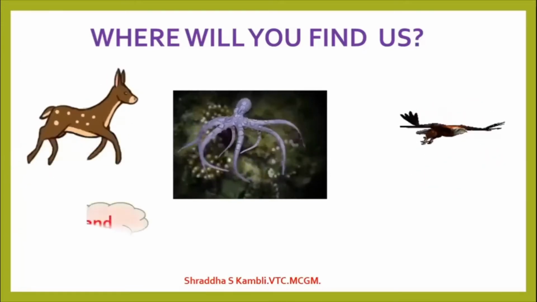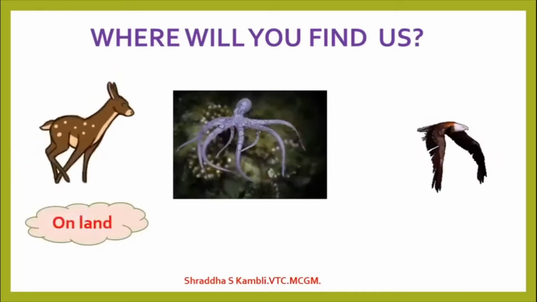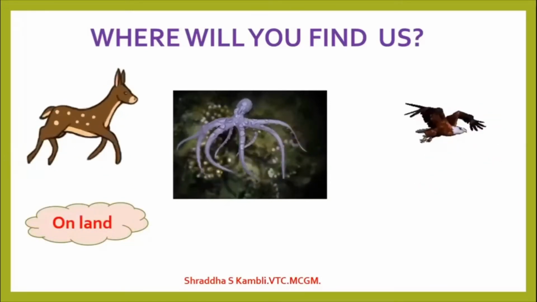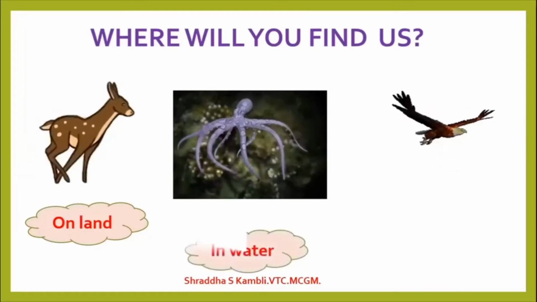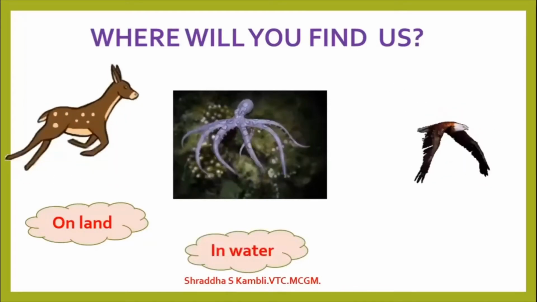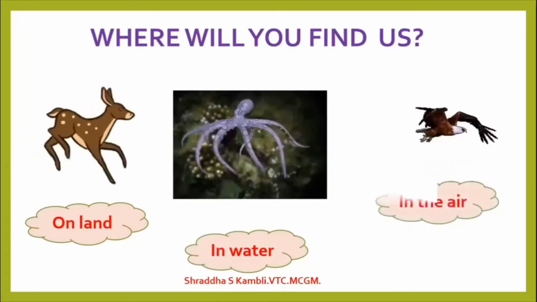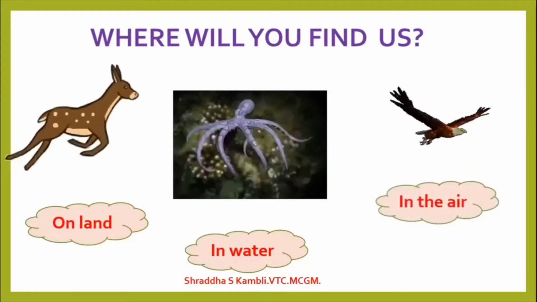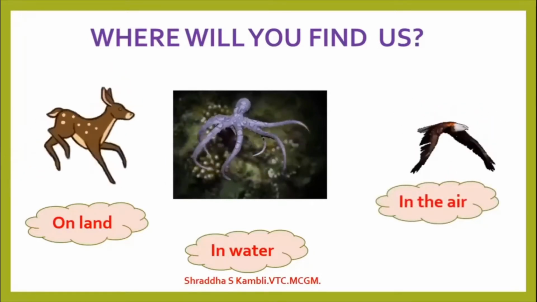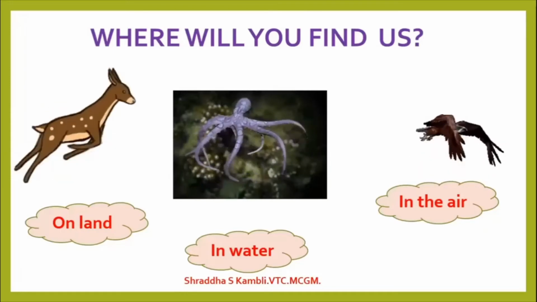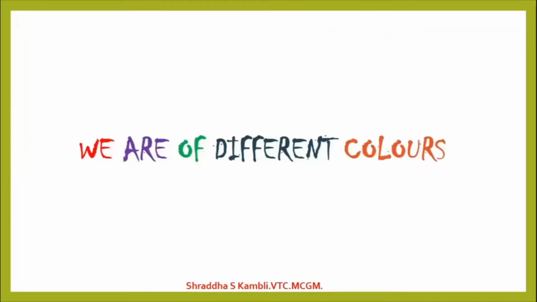So you will find the deer running on land. You will find the octopus swimming in water and the hawk flying in the air. So you can see so many kinds of animals. Okay, now these animals, they are also of different colors.